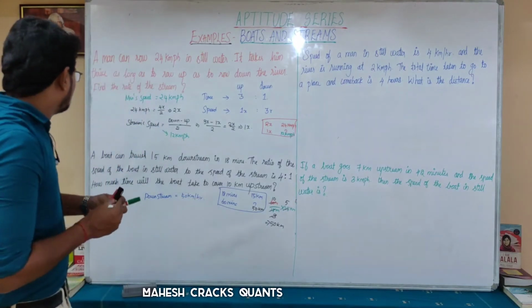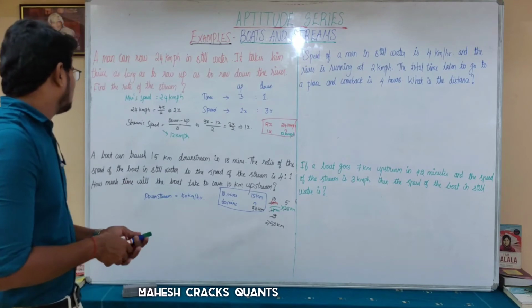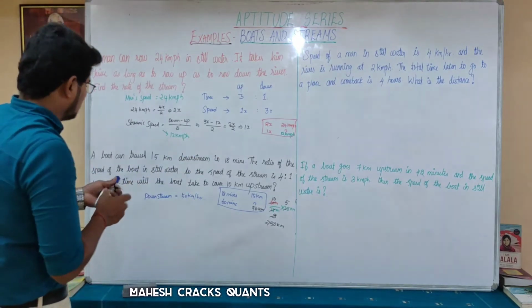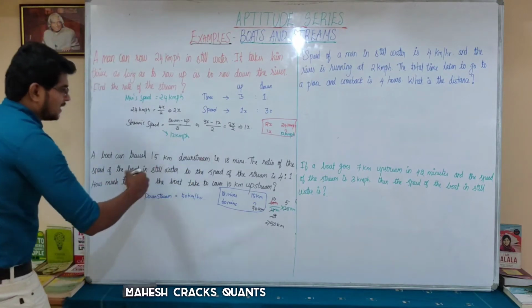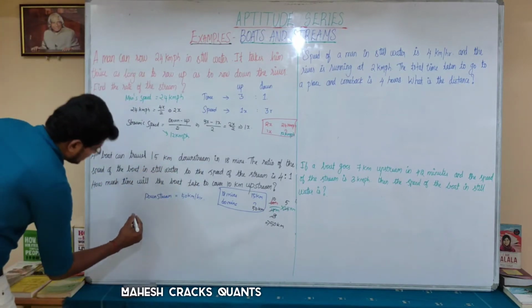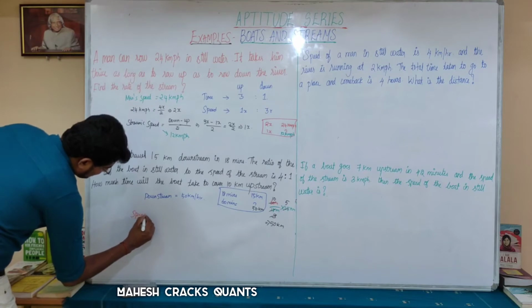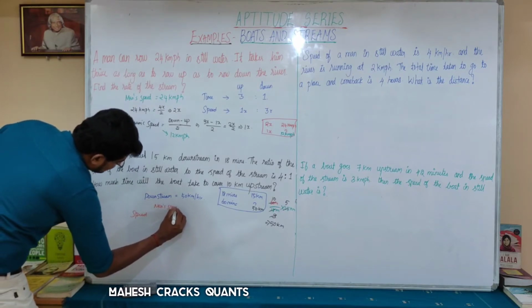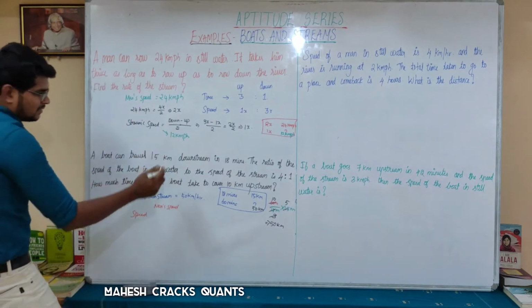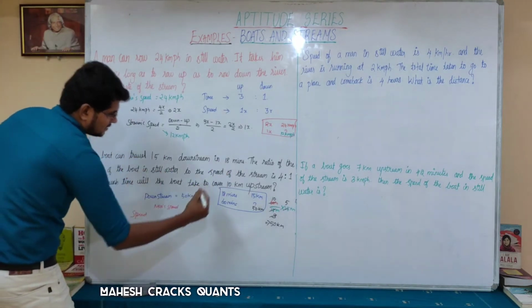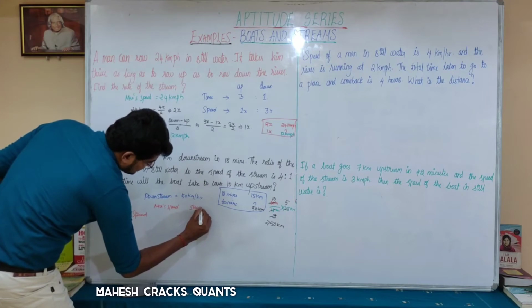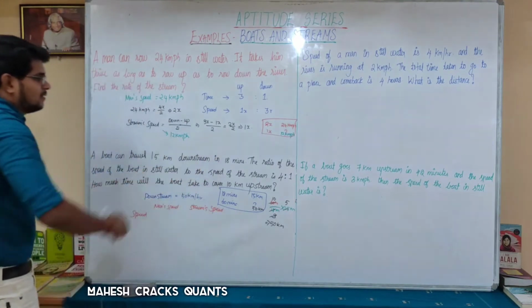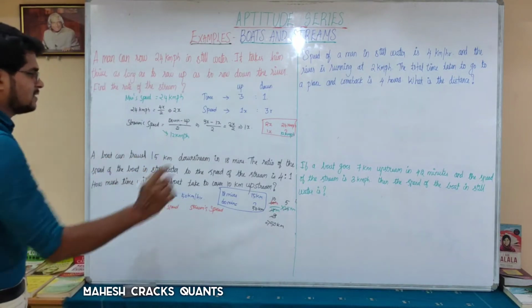Next, what is the given value? The ratio of the boat speed in still water and the speed of the stream. So they have given you the speed ratio itself. The speed of the boat in still water is nothing but man speed, and the stream speed is the speed of the stream.